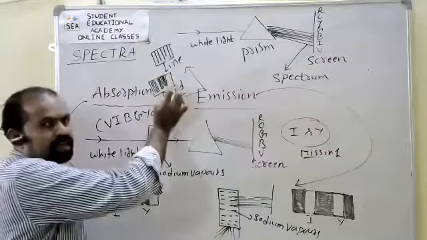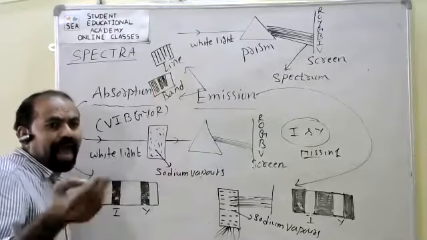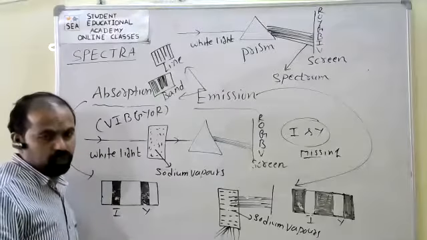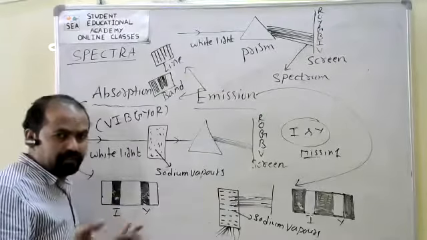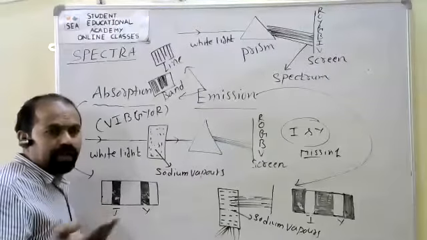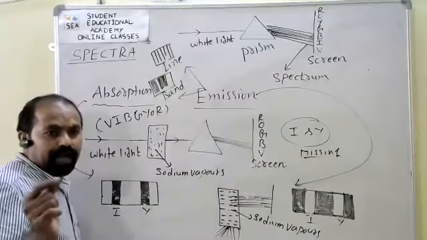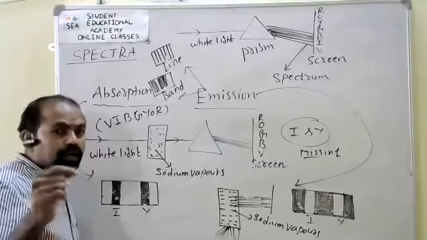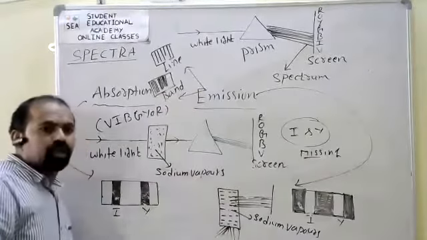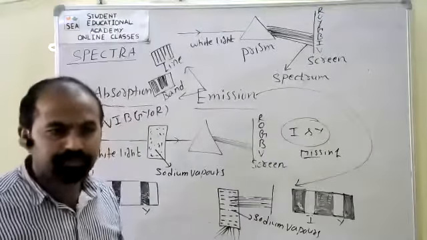Inert gases are nothing but atoms: helium, neon, argon, krypton, xenon. Along with metal vapors and atoms, these give line spectrum, and hot metals and molecules give band spectrum. So that is enough for spectrum classification.